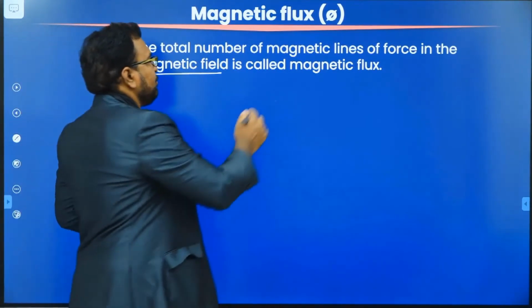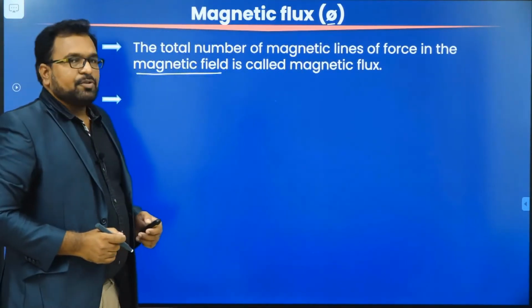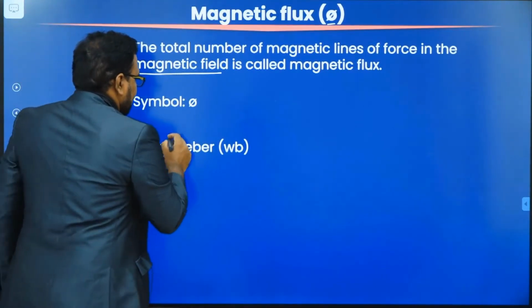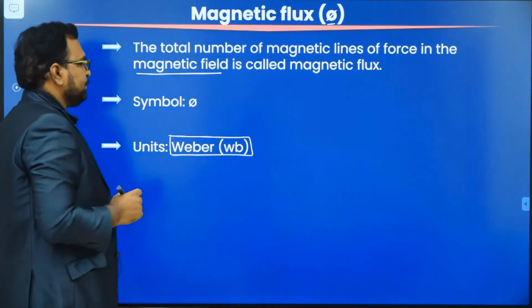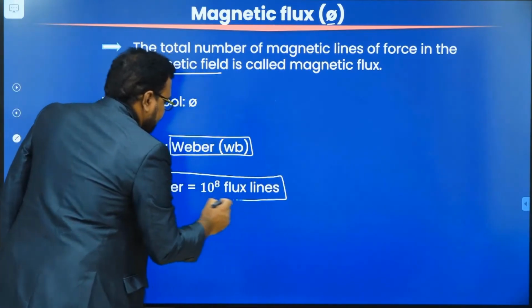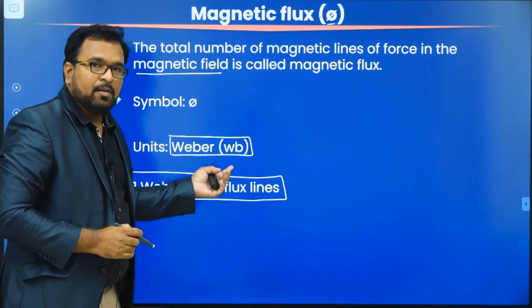And what is the symbol used to represent magnetic flux? Phi. Phi is the symbol used to denote magnetic flux. And what are the units? The unit of magnetic flux is Weber. Please remember that. And 1 Weber is almost equal to 10 power 8 flux lines. So what is the value of 1 Weber? 1 Weber is almost equal to 10 power 8 flux lines.